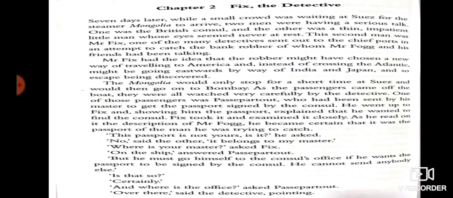When Passepartout went to sign Mr. Fogg's passport, Mr. Fix examined the passport closely, and when he read on it the description of Mr. Fogg, he became sure that it was the passport of the man he was trying to catch.